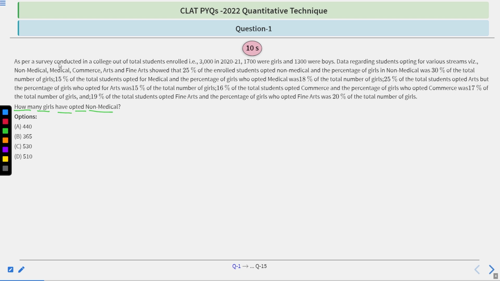As per a survey conducted in a college in 2020 to 2021, out of total students enrolled, that is 3000, 1700 were girls and 1300 were boys.